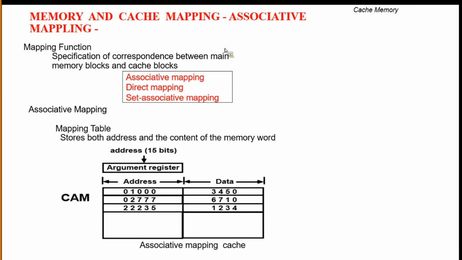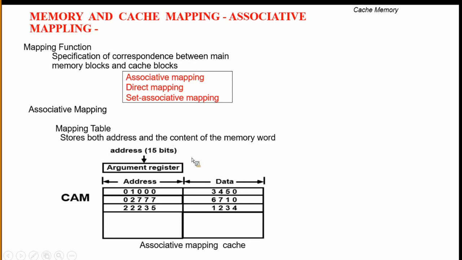Coming to associative mapping, observe the associative mapping cache. It stores both the address and the content of the memory word. In order to implement the cache, we are using associative memory. Here the CPU generates an address of size 15 bits.